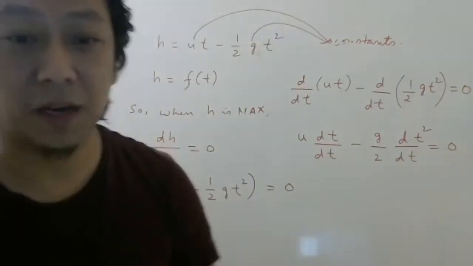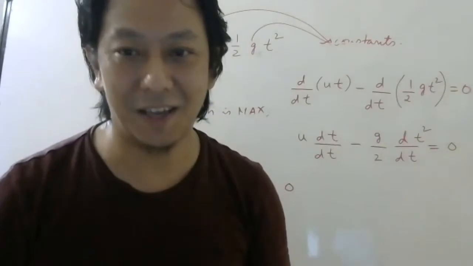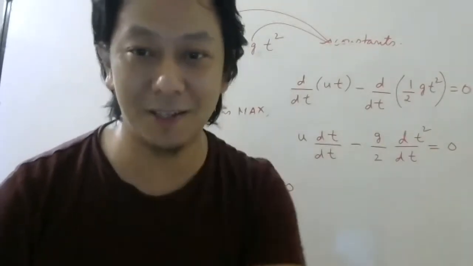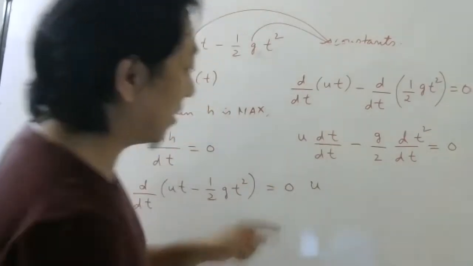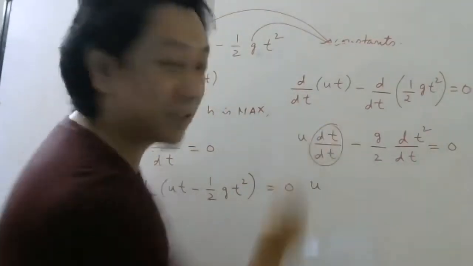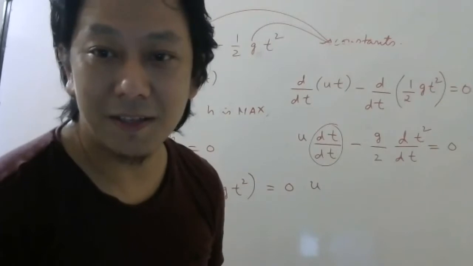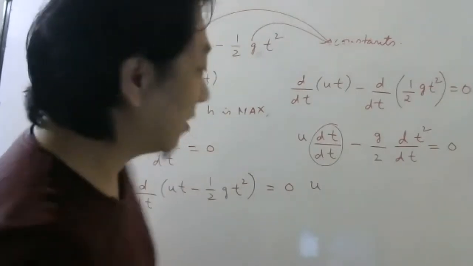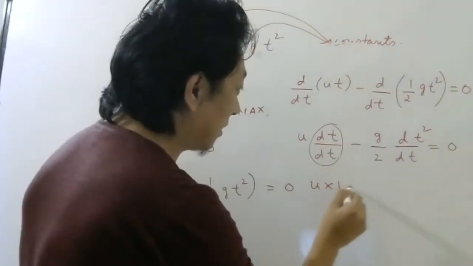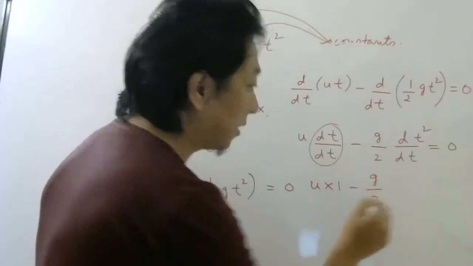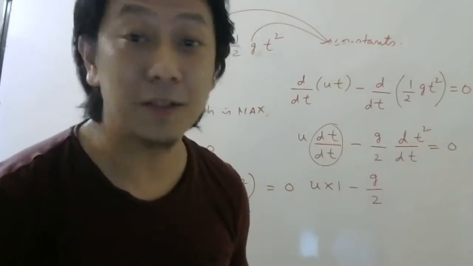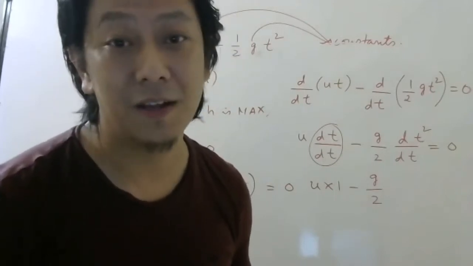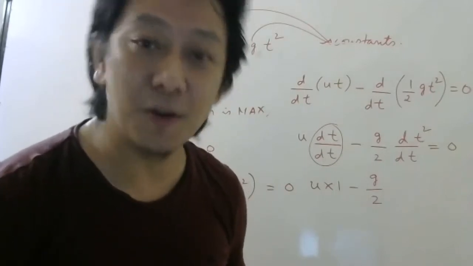What was the formula for dx power n by dx? It is nx power n minus 1. So dt by dt is 1, giving u into 1, minus g by 2 times the differentiation of t square. Differentiation of x square is 2x power 2 minus 1, which is 2x.